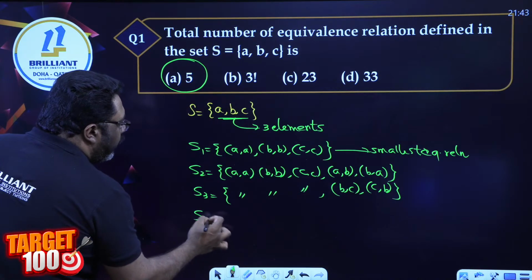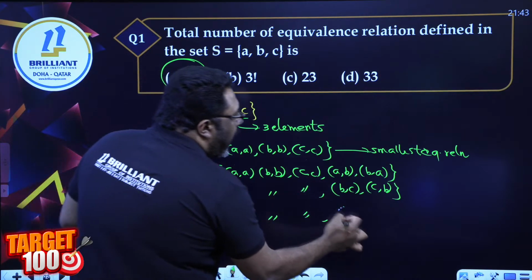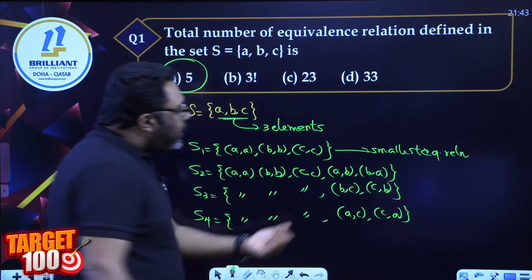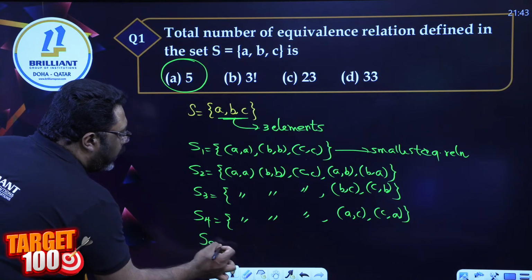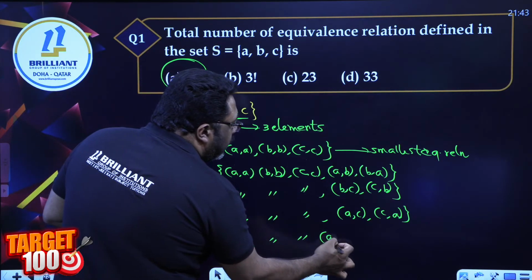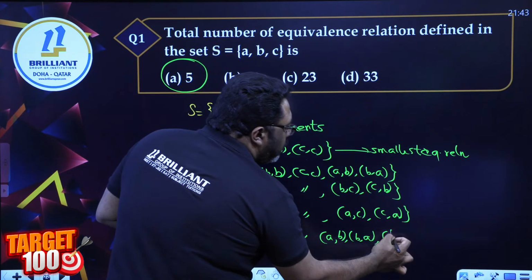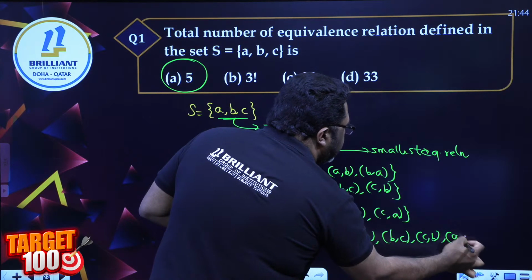Again fourth equivalence relation, AA, BB, CC, I'll put an AC and a CA. Yes, the symmetric pairs are included to make it an equivalence relation.